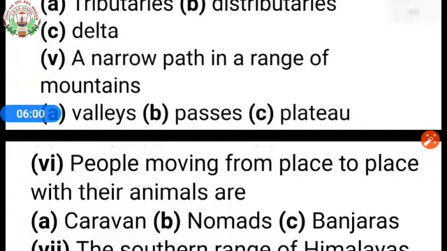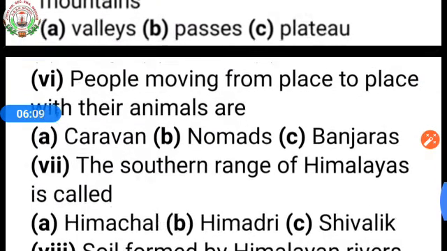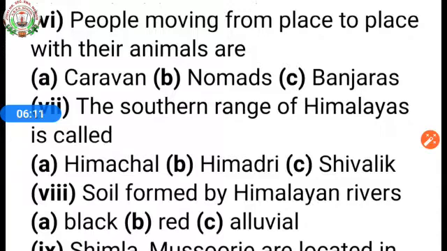Fifth one, a narrow path in a range of mountains: A, valleys, B, passes, C, plateau. Sixth one, people moving from place to place with their animals are: A, caravan, B, nomads, C, Banjaras.